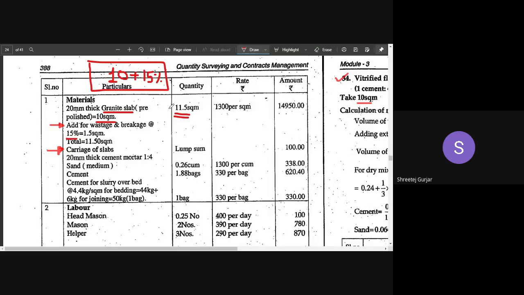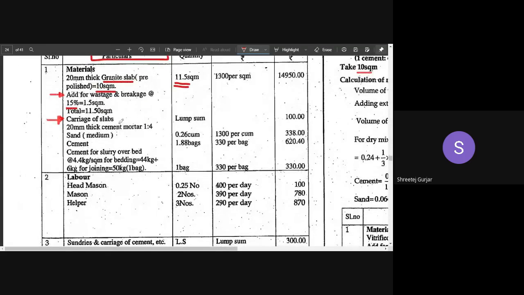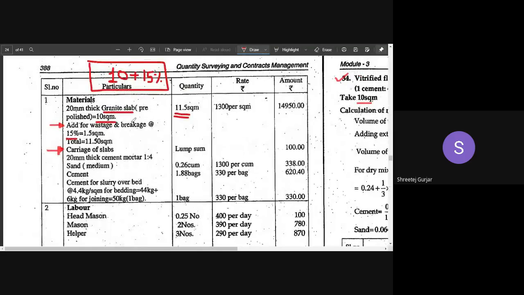Then the slab has to be carried, hence we will take that as a lump sum of 100 rupees for carrying or transportation of the slab.